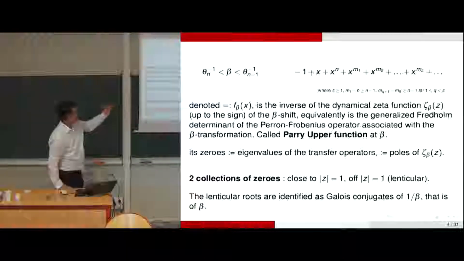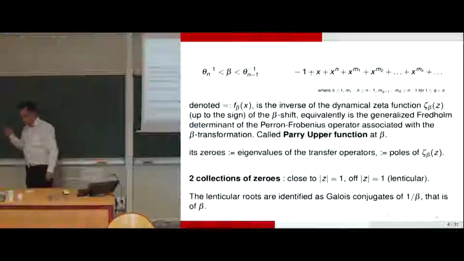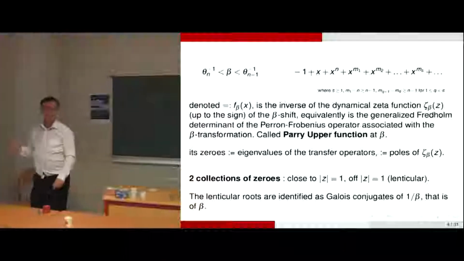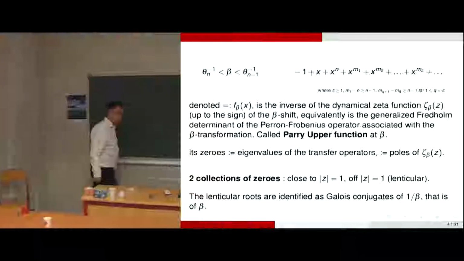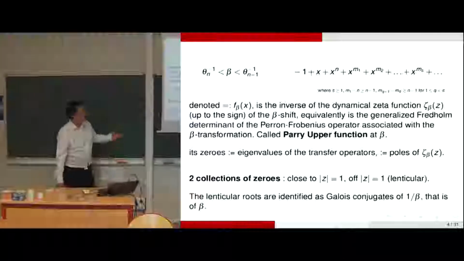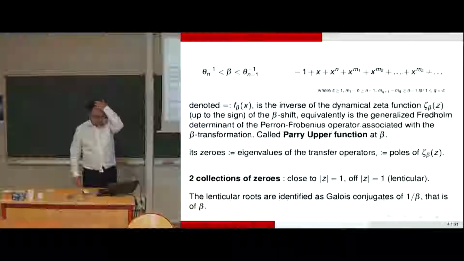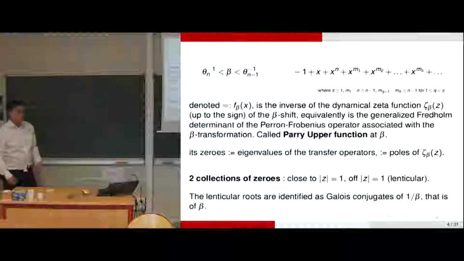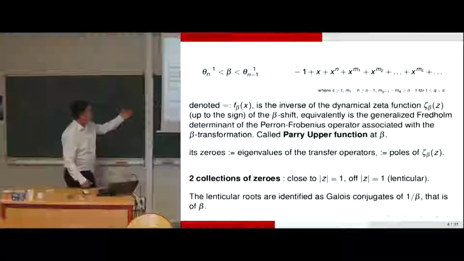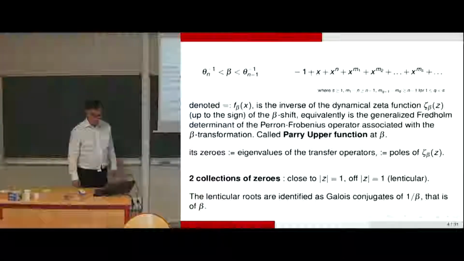That's a Fredholm theory. But the Perron-Frobenius operators for numeration systems, the beta transformation, are not compact. So we are in a generalized theory. Ruelle has worked on that, Viviane Baladi, Mark Pollicott, and there are ergodicians also, Takahashi, Ito, Japanese colleagues, to understand the eigenvalues of transfer operators associated to the beta shift.